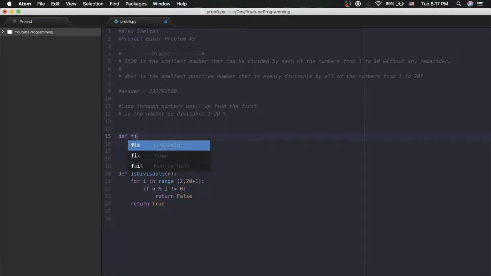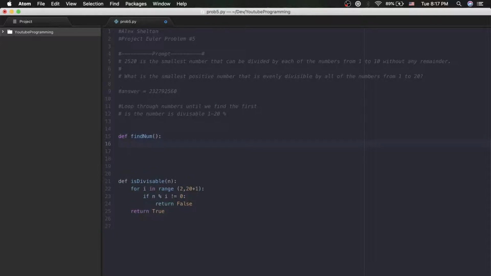For the next function, I'll call it find_number. This is where we're going to be looping through. You don't have to pass anything through it, or at least I'm not going to. We're going to have a number to loop through, so I'll call it num. Instead of starting off at 1 or 0, since 2,520 is the smallest number for 1 through 10, we know it's not going to be any lower than that. So starting at 2,520 will save us that many iterations.